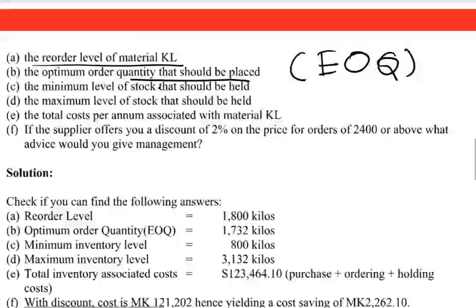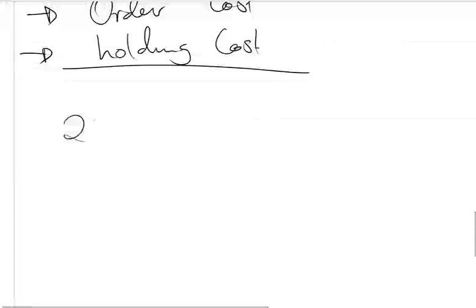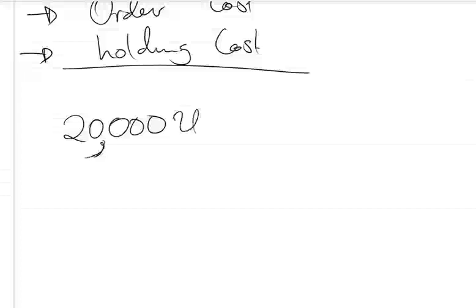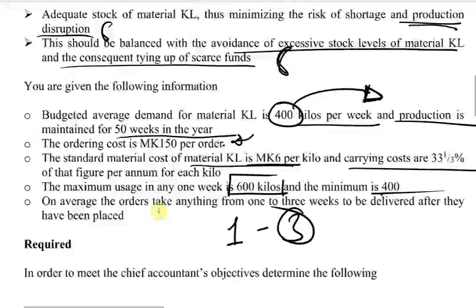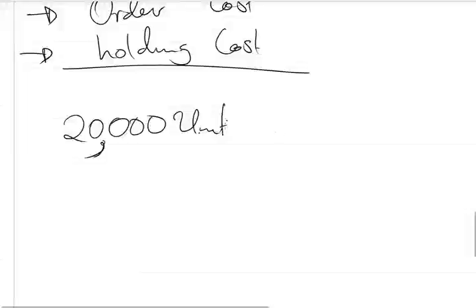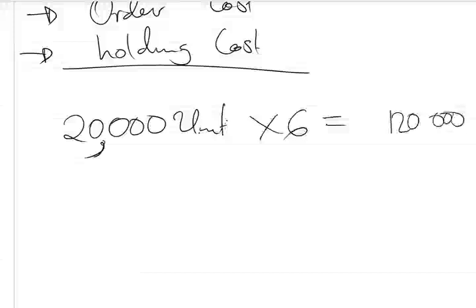We know that the demand for a year is 20,000 units. How did you find it? 4,000 per week times 50 weeks. We found that that's 20,000 units. Right? And they have told us that each unit is costing 6 kwacha. Right? They said 6 kwacha per kg. So that means the purchase cost is 20,000 times 6. So this should give us 120,000. This is the purchase cost.